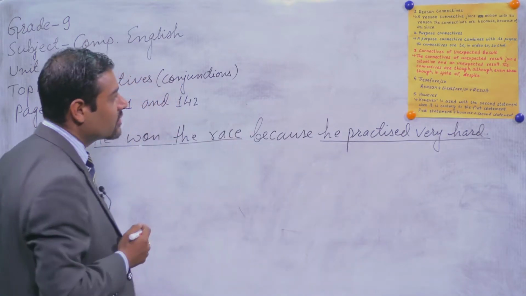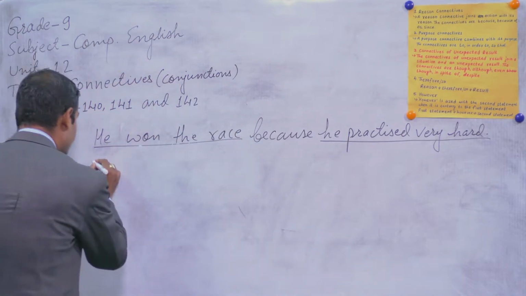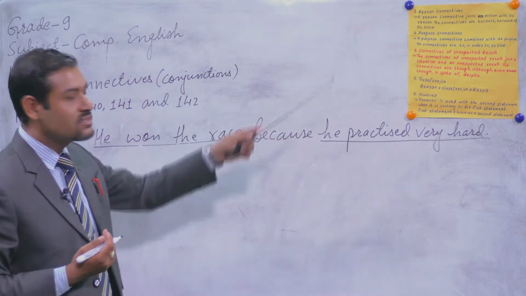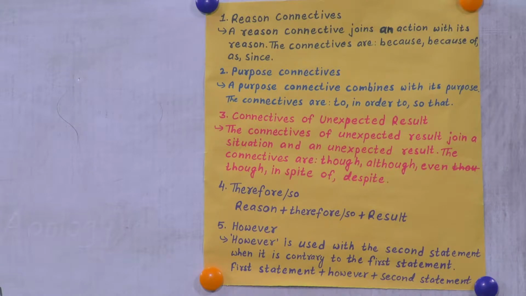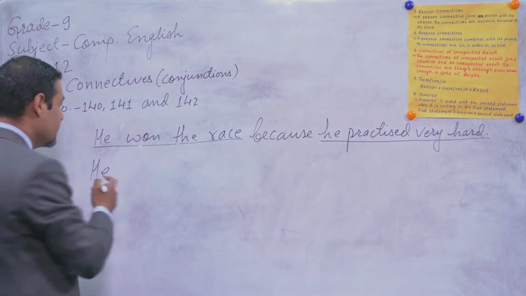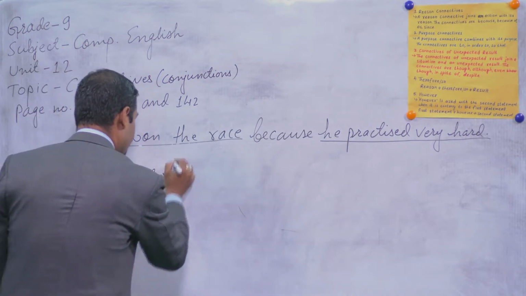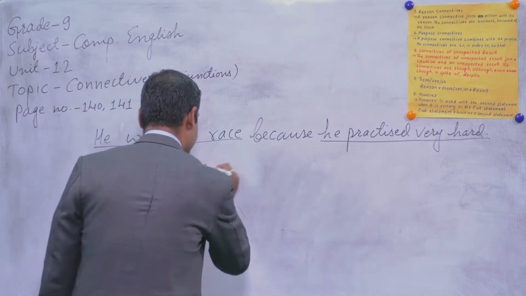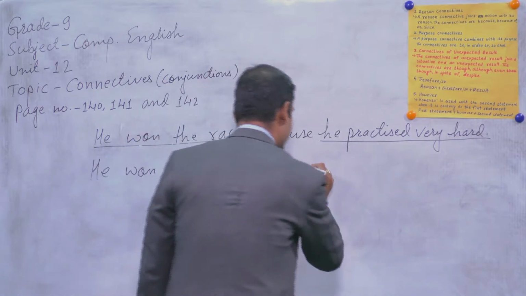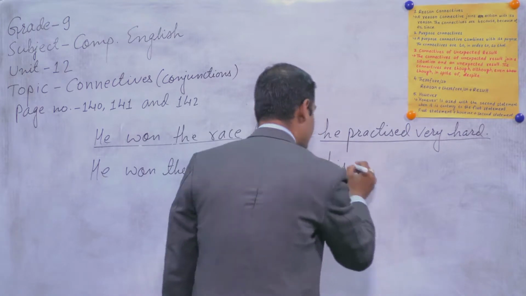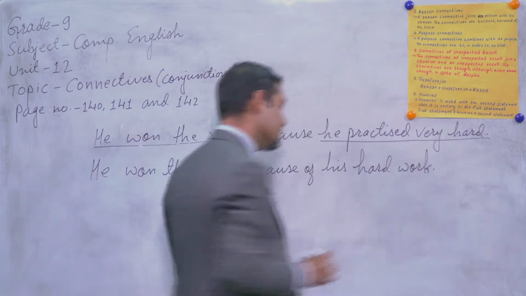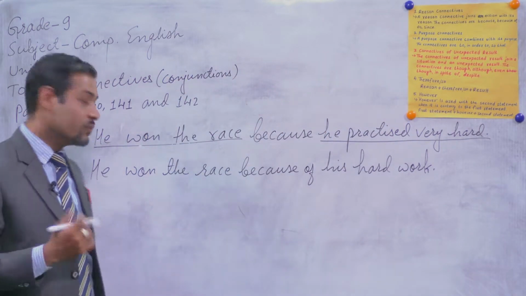Likewise, you can construct another using because of. You can use the same one. And I would like to show you the difference between because and because of. My dear students, tell me the sentence. He won the race because of his hard work. Read it out once.